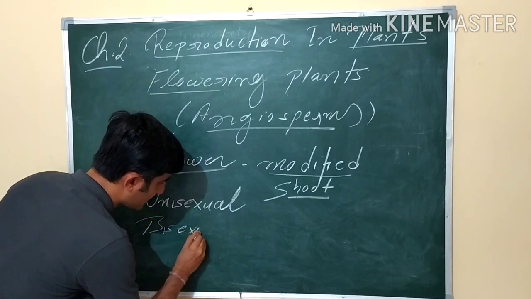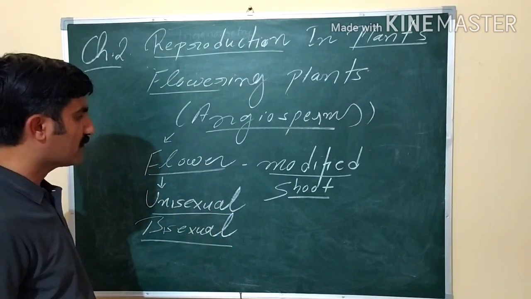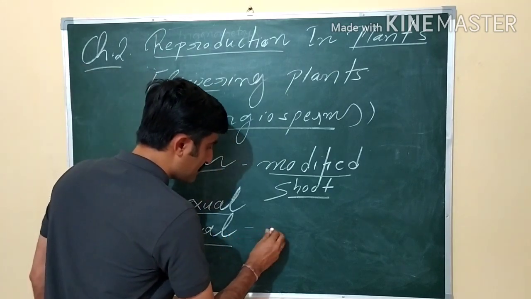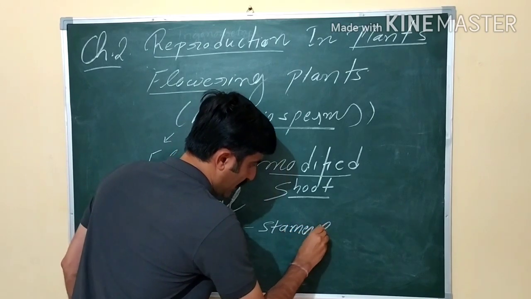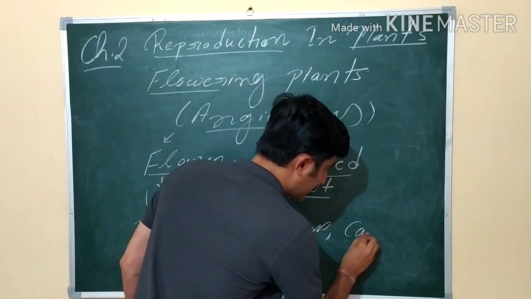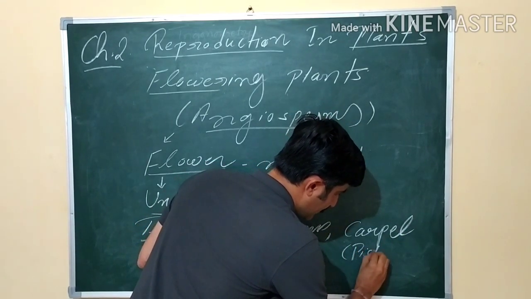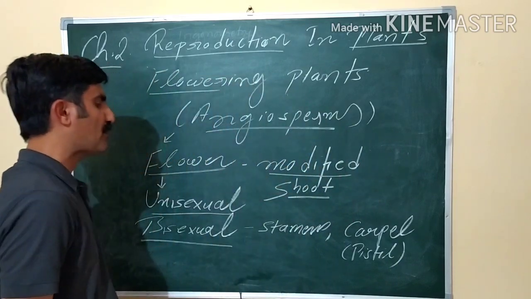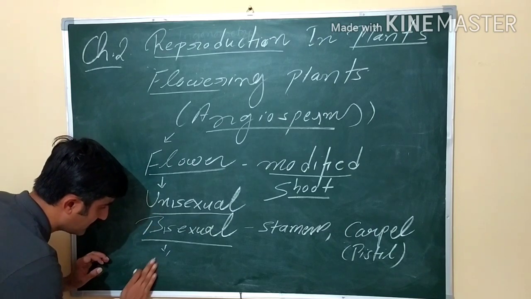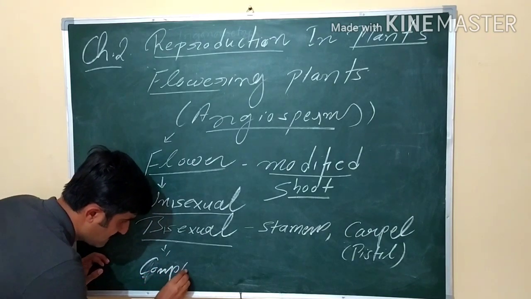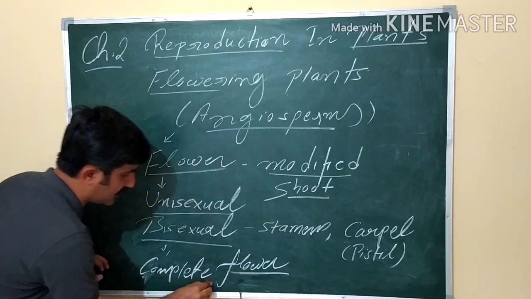Most of the angiosperms are bisexual. Bisexual means it bears both male and female parts. It bears the male part, which we call the stamen, and the female part, known as the carpel or pistil, and when both are present, it is called a bisexual flower. A bisexual flower we can also call a complete flower, because it has both male and female parts.